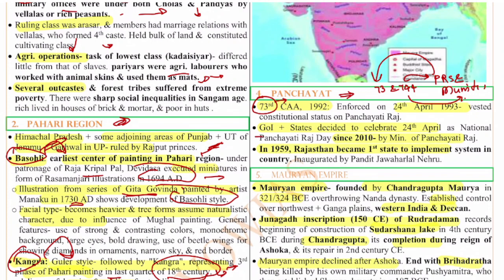And the government of India plus the states decided to celebrate 24th of April as the National Panchayati Raj Day since 2010, because on 24th of April 1993 these 73rd and 74th Amendment Acts were passed. In 1959 it was Rajasthan which became the first state to implement the local bodies, right? It was inaugurated by Pandit Nehru back then. So this is about the panchayat.